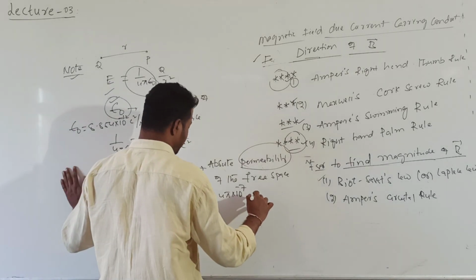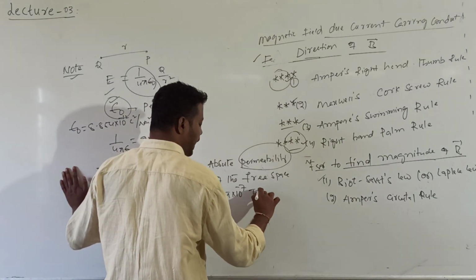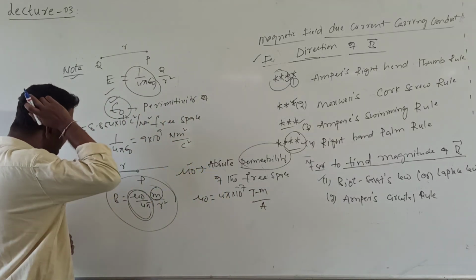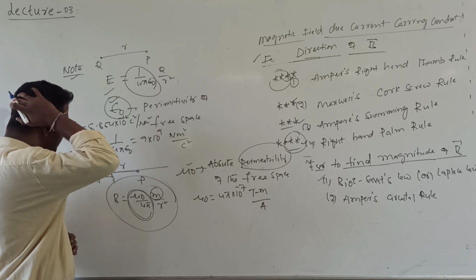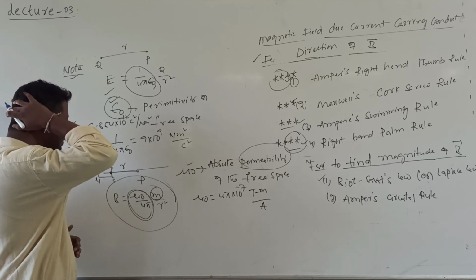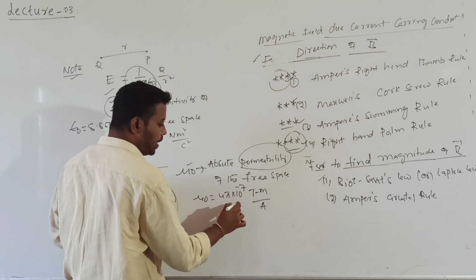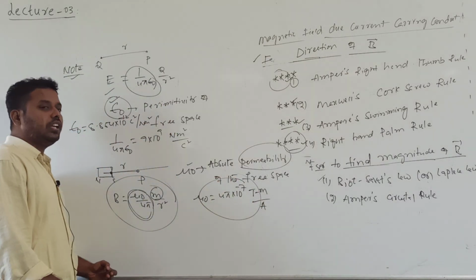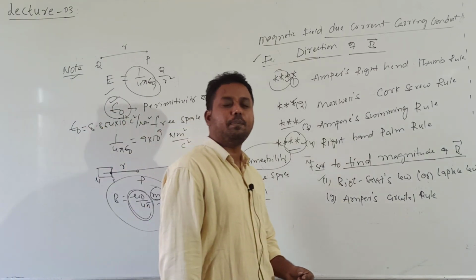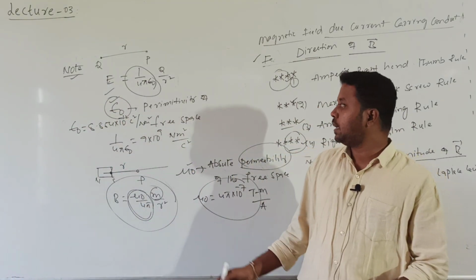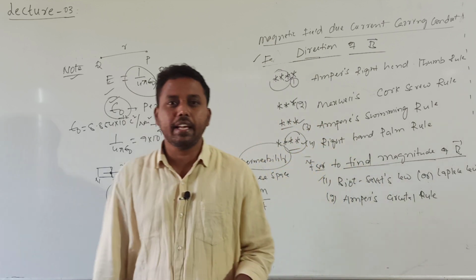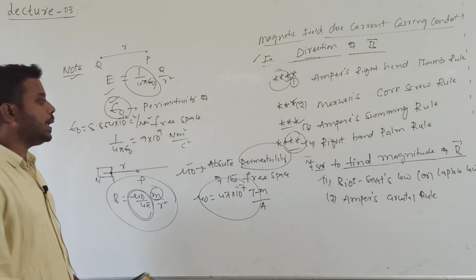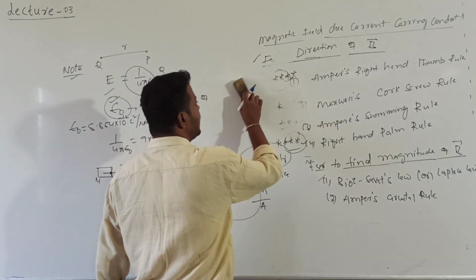The units are Tesla meter by ampere. So units are Tesla, ampere meter, there meter cancels. So Tesla meter by ampere. You need to remember this value throughout this chapter. What is permeability and what is permittivity? Permeability is the magnetic property and permittivity is the electric property.